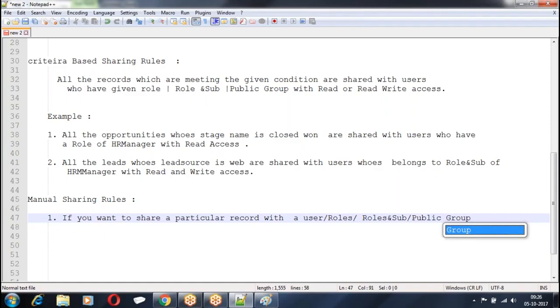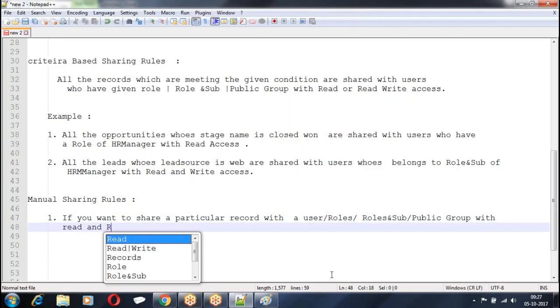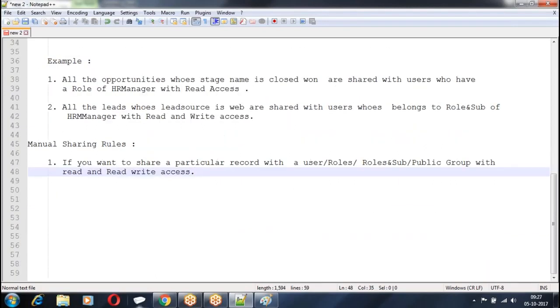Share the record with Shyam, share the record with Ram, share the record with Wilson. I cannot share a record with a particular user in owner based or criteria based. With owner based or criteria based, I can share the record with a particular role and subordinate, or a public group. But when you go with the manual sharing rule, I can share the record with a particular user. I hope you are clear. This is manual sharing.